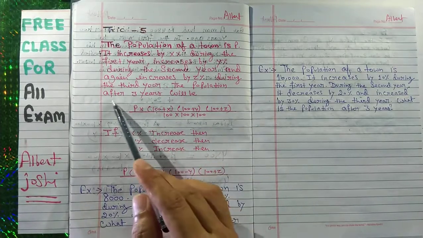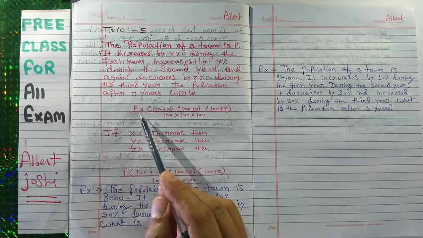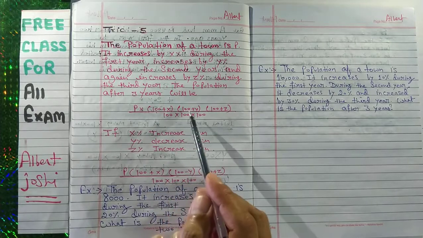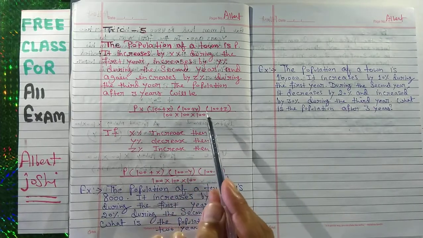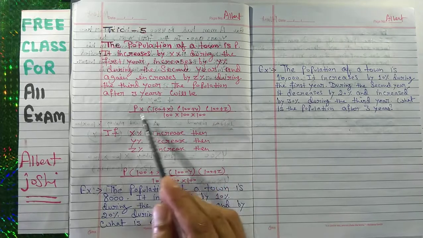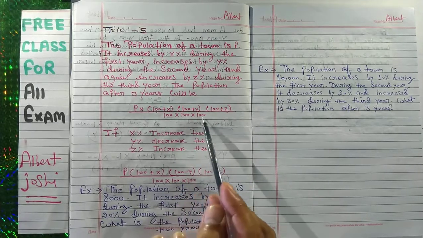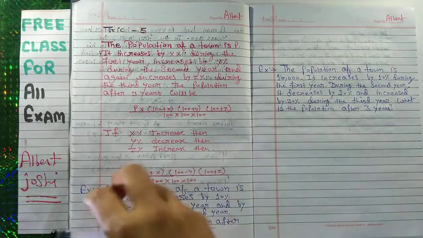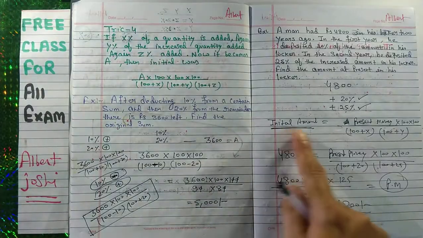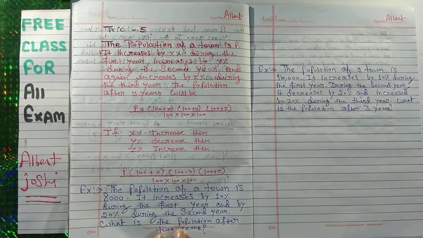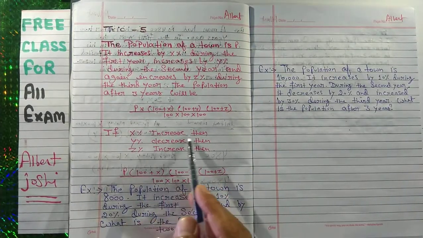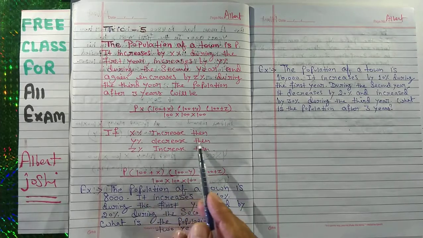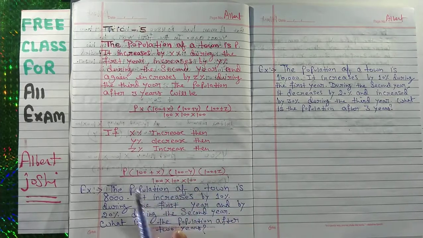The population after 3 years will be P into 100 plus X into 100 plus Y into 100 plus Z upon 100 into 100 into 100. This formula and the earlier formula are both the same. You have to understand, if X% increase, Y% decrease, Z% increase, then you have to use this formula.